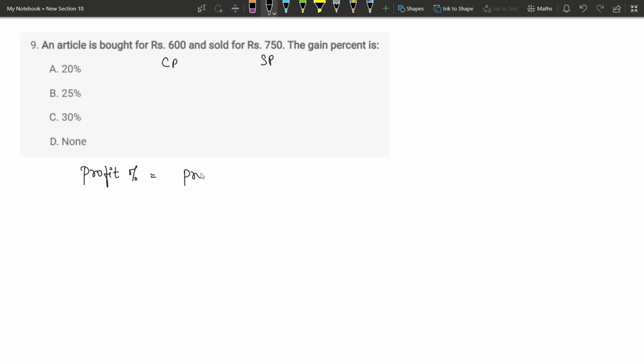It is the profit divided by cost price into 100. Profit is selling price minus cost price, which is 150, divided by cost price is 600 into 100. This is 4 times, so 100 by 4 is 25%, which is option B.